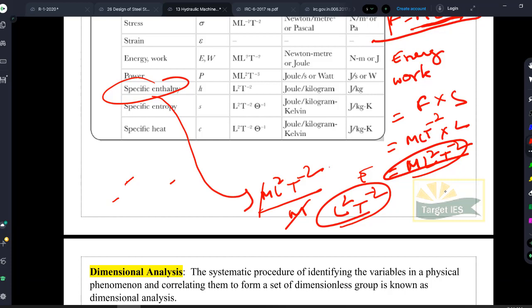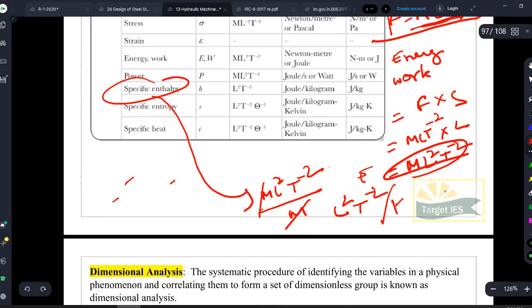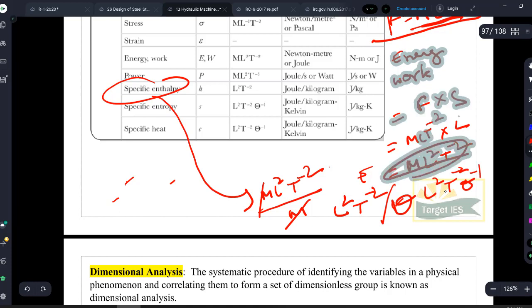And specific entropy, same specific enthalpy per unit change in temperature, that is your specific entropy. So change in temperature, I am representing it as Kelvin, or you can represent it as theta. So L square T to the power of minus 2 theta to the power of minus 1. That is your specific entropy, and specific heat is also one and the same. Okay, the dimensions are one and the same.